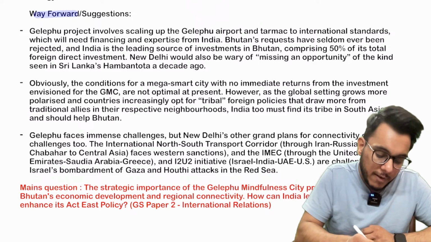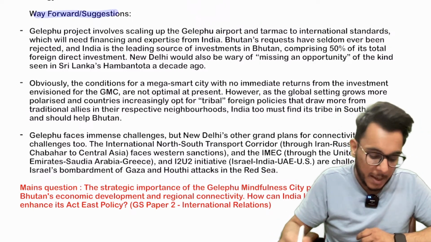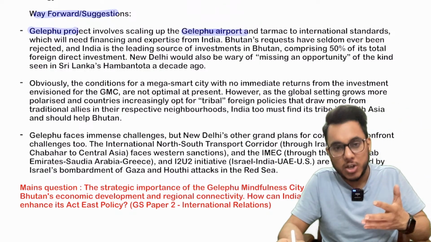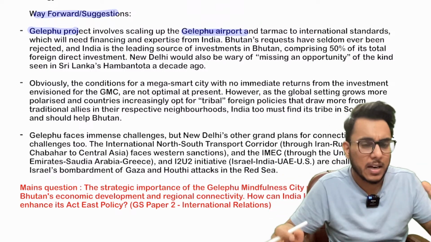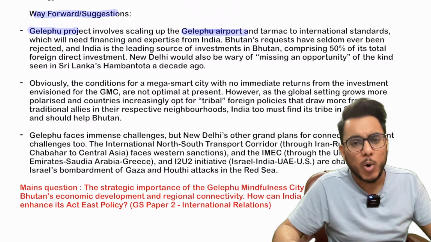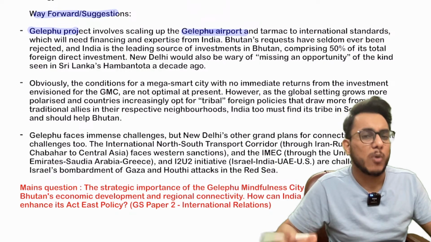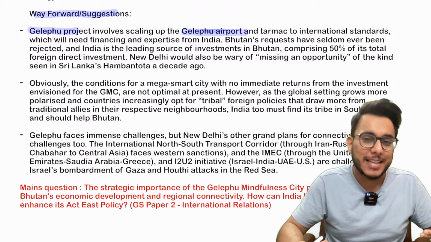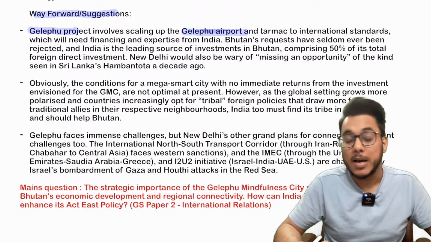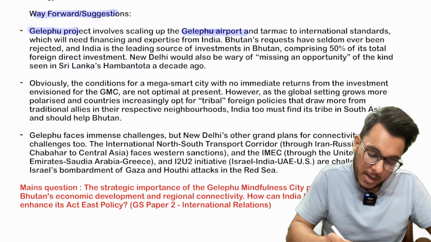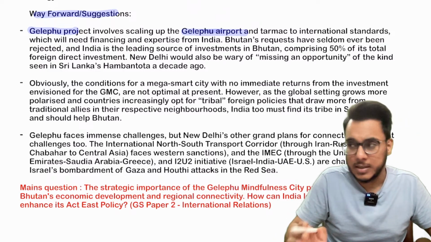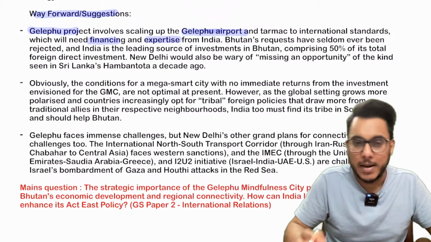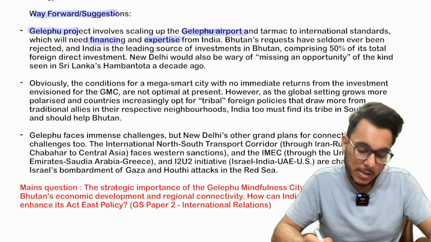Now, there are certain ways forward, certain suggestions that need to be focused on. Number one, the Guelphu project involves developing a Guelphu airport so commercial flights, full-size aircraft, can land here. Right now, Paro airport of Bhutan is a very small airport, cannot accommodate big commercial flights. So understand that these things might have certain environmental cost. Bhutan needs to reconsider that. Developing a big infrastructure project such as an airport in Guelphu will need expertise as well as financing from India. So India need not shy away, India needs to support.